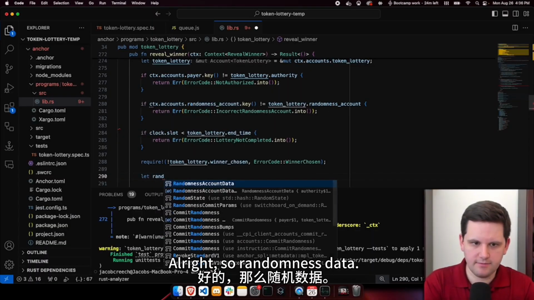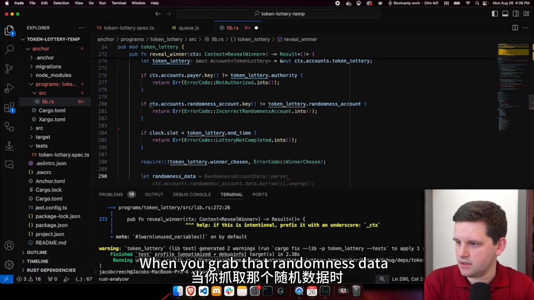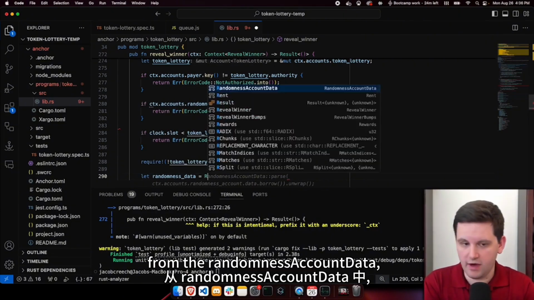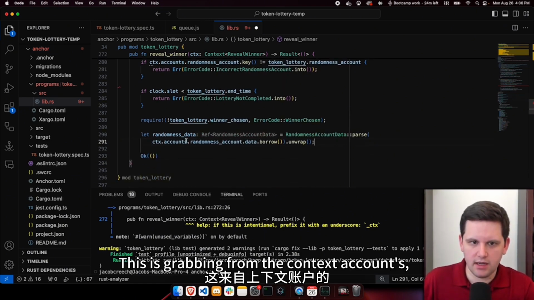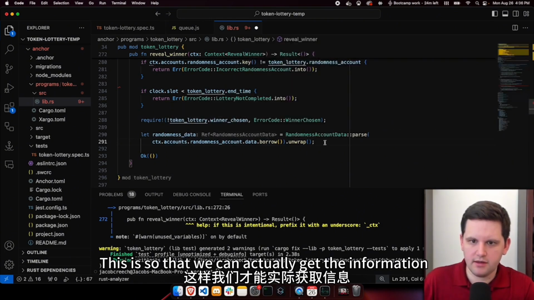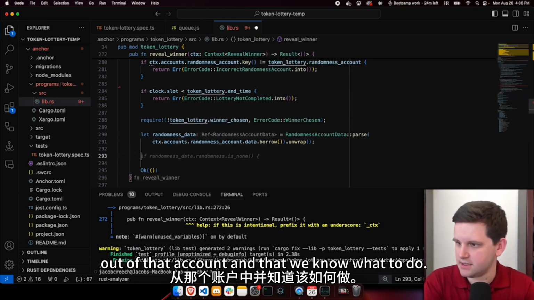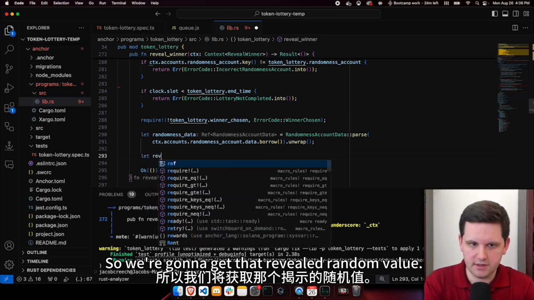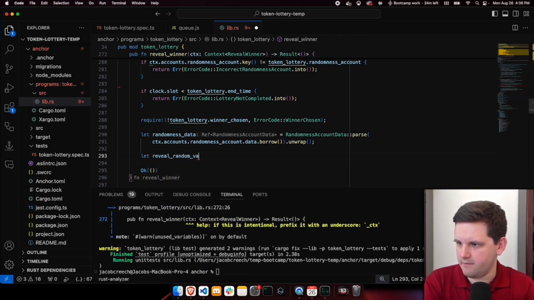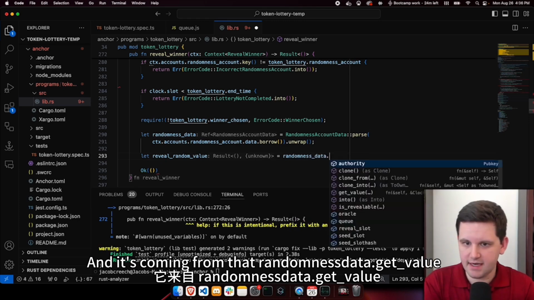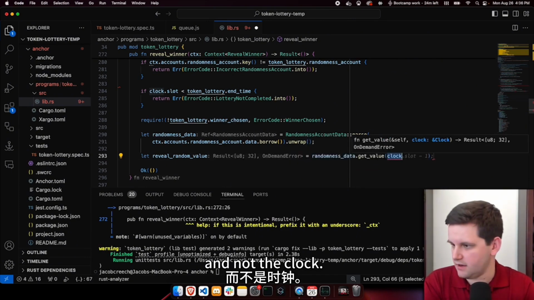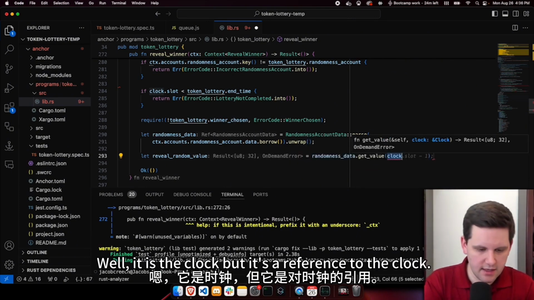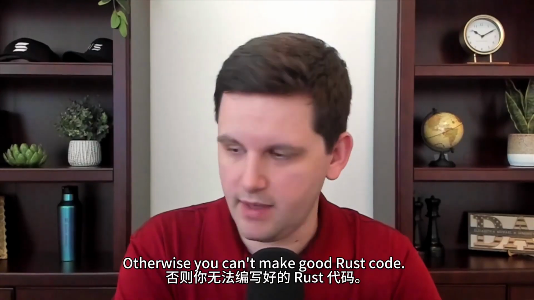All right, so random is data. We need to grab that randomness data from the randomness account data. So we're going to have to parse it. This is grabbing from the context accounts randomness account data borrow. This is so that we can actually get the information out of that account and that we know what to do. So we're going to get that revealed random value. And it's coming from that randomness data dot get underscore value, and not the clock. Well, it is the clock, but it's a reference to the clock. Otherwise, you can't make good Rust code.